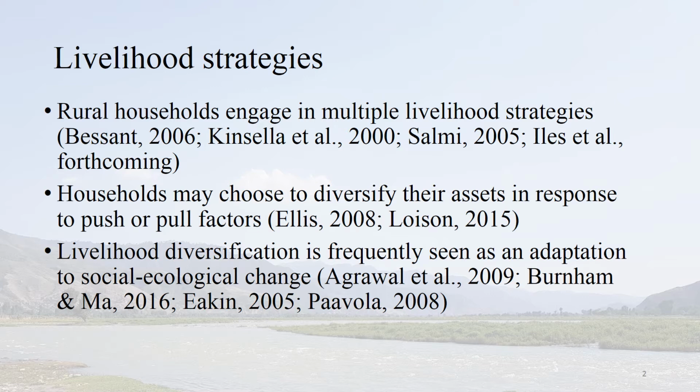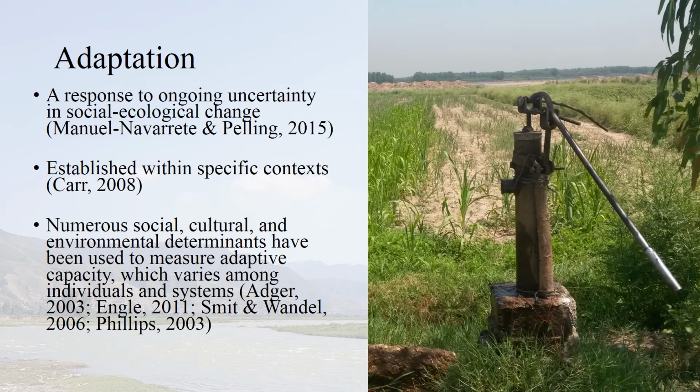services. This diversification has been studied in multiple contexts, but has more recently been studied as an adaptation to social ecological change. When we think about adaptation more broadly, we understand it to be responses not only to climate change, but actually to ongoing uncertainty. This adaptation is embedded in specific contexts not only because of environmental variability, but also because of the unique cultural, political, and economic contexts in which adaptations are made. We also know that adaptive capacity, or the ability of an individual or system to adapt, varies and is influenced by multiple factors such as income, land tenure, education, and other forms of capital.